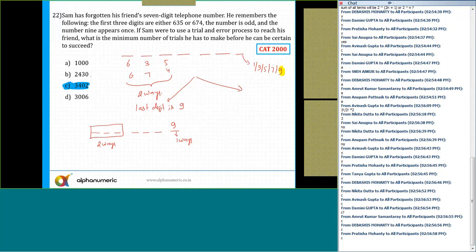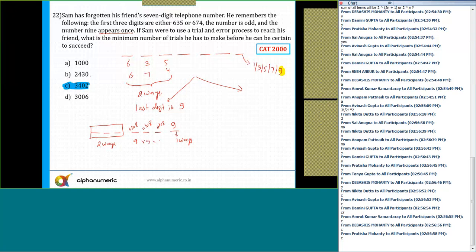Okay. Now the remaining 3 places. At these 3 places, can I put any of the numbers from 0 to 8? Because remember, the number 9 appears once. Except the number 9, the rest of the numbers can appear any number of times. So 0 to 8, how many numbers are there? 9 numbers. So I can put any number from 0 to 8 at this place, at this place, and at this place.